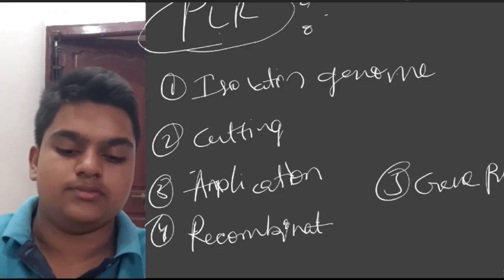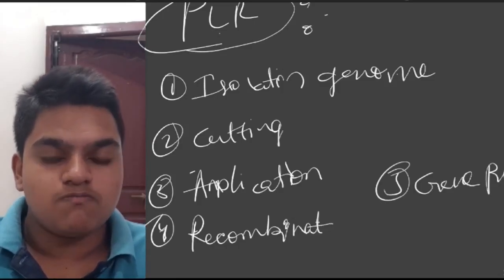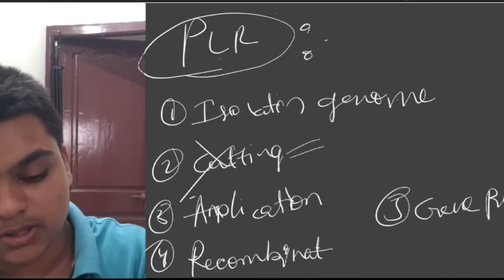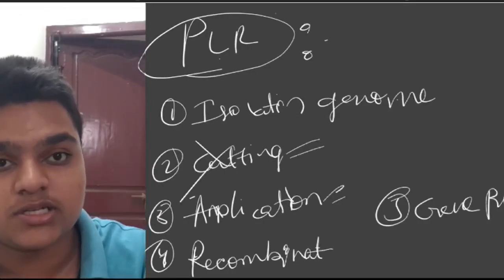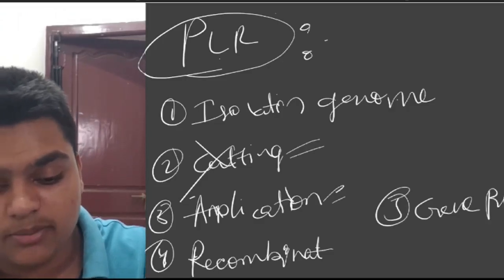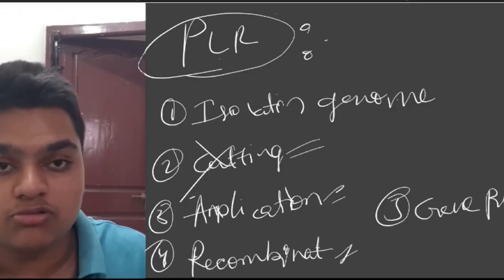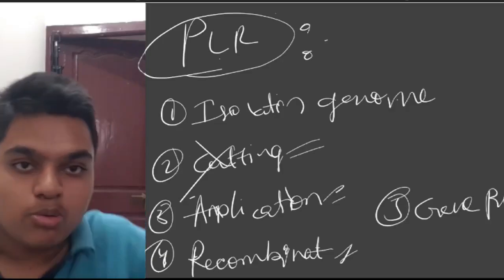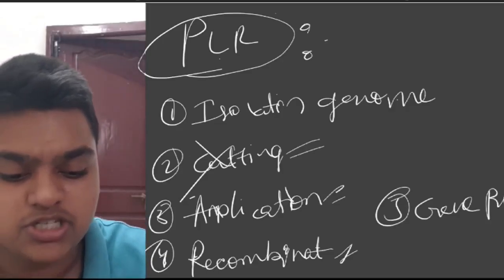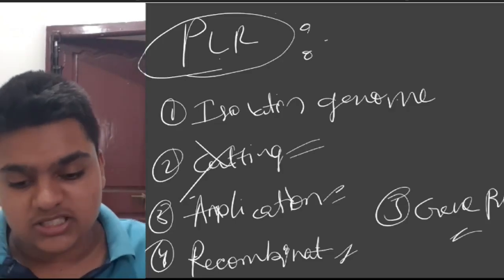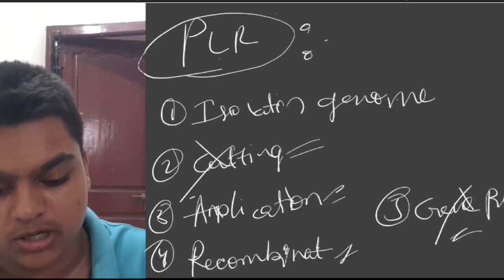Now, starting with the isolation of genome. I have told you about cutting, I'll not touch that part. Amplification I'll be telling you, since I have to tell you about denaturation, annealing and extension steps. Recombinant, I'll be telling you how this insert is introduced into the cells, but I'll not be telling you again about genome pasting, all that. Next one, gene product, nothing but many copies are produced. I'll not be talking again about this gene product.